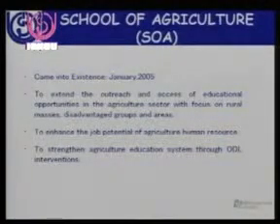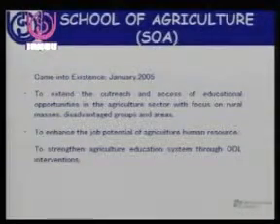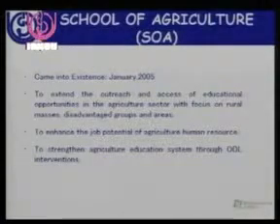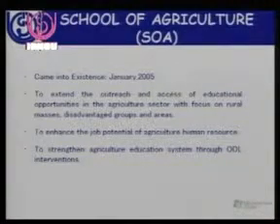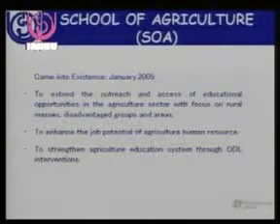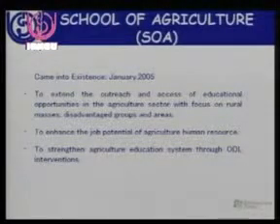Now, I will start with the School of Agriculture. The School of Agriculture came into existence in 2005. Its objective is to extend the outreach and access of educational opportunities in the agriculture sector with focus on rural masses, disadvantaged groups and areas, to enhance the job potential of agriculture human resource, and to strengthen the agriculture education system through ODL interventions. It is a new school.